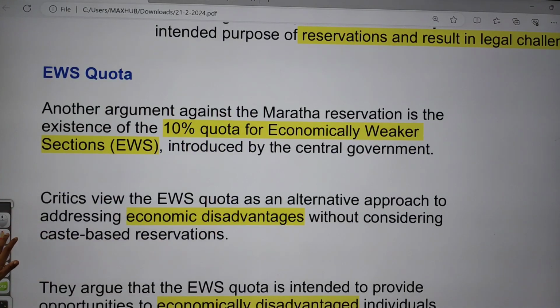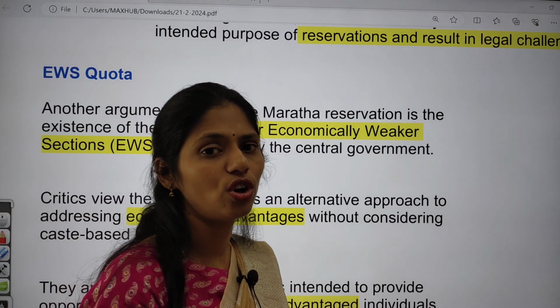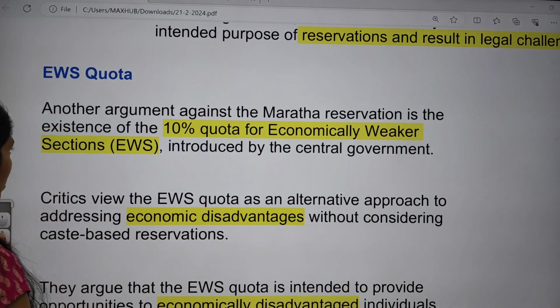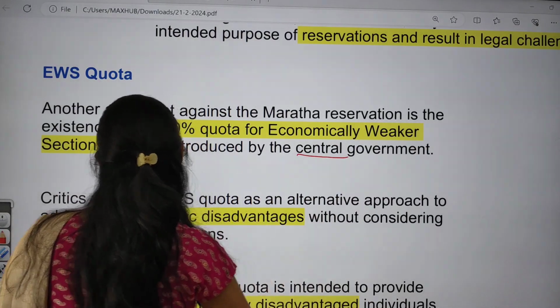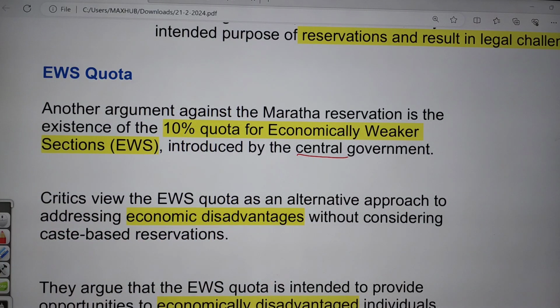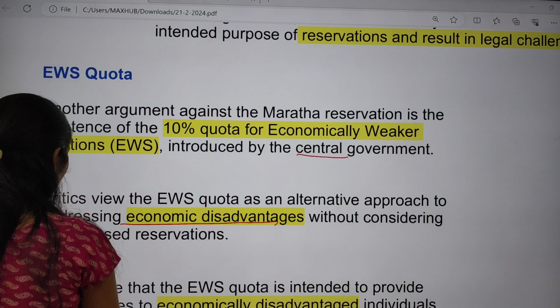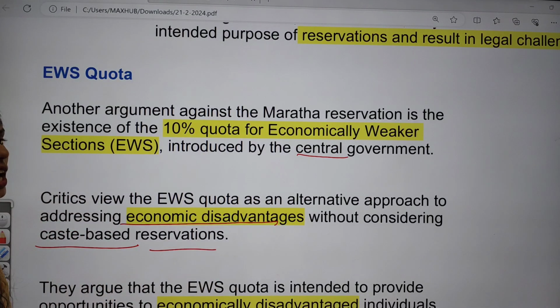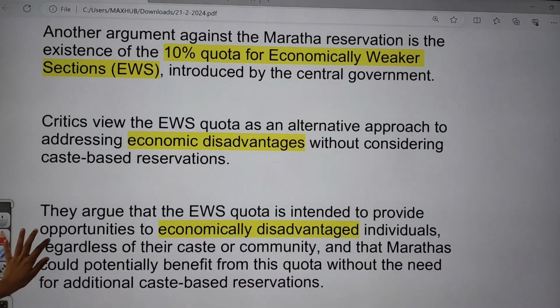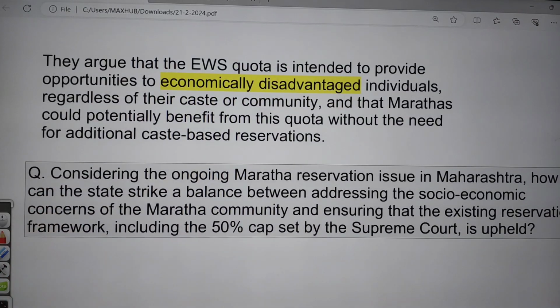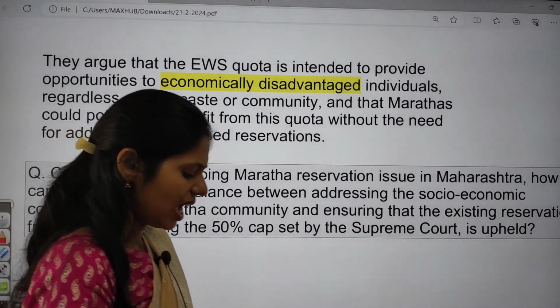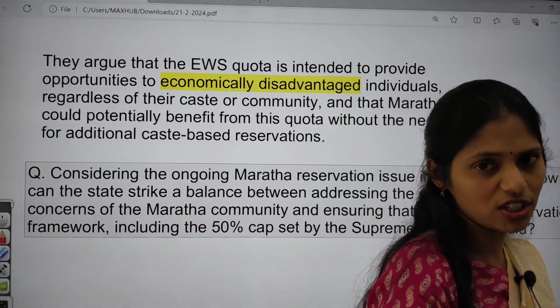And recently we came up with the EWS quota, that is the economically weaker sections quota of 10%, which has been introduced by the central government. Critics say that this EWS quota is an alternate approach to address economic disadvantages without considering caste-based reservation, so why do we need Maratha reservation again? These are the very important things that you have to remember. Clear? And now let us see today's mains question.